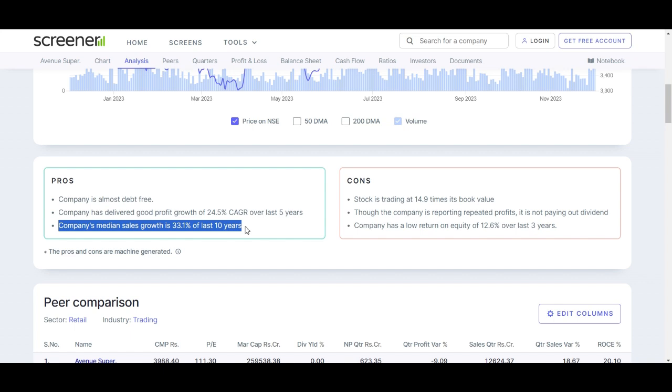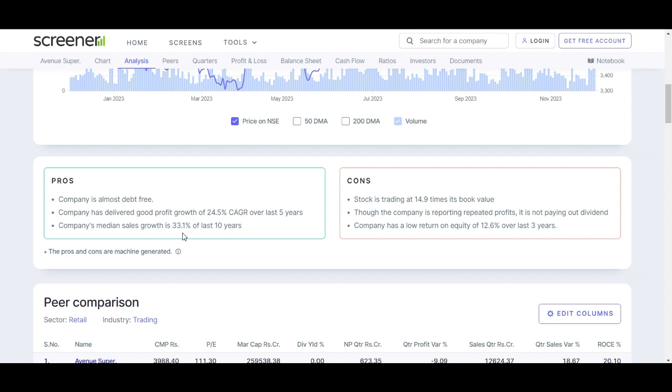Third is the company's median sales growth of 33.1% over the last 10 years. A key indicator of DMart's market presence and resilience is its median sales growth of 33.1% over the last 10 years. This sustained growth in sales reflects the company's ability to adapt to market dynamics, meet consumers' demand, and expand its market share. Such a positive sales trajectory indicates a healthy and competitive business.